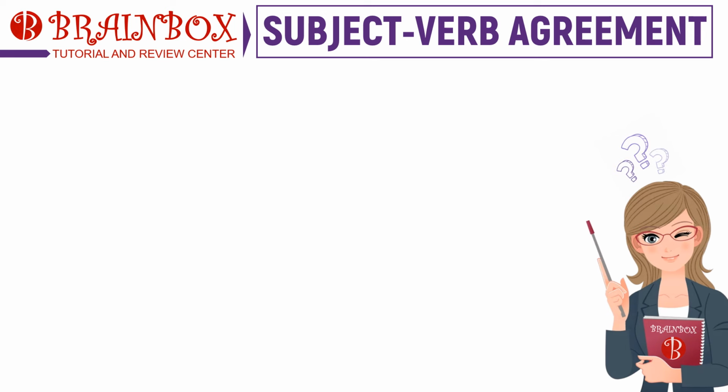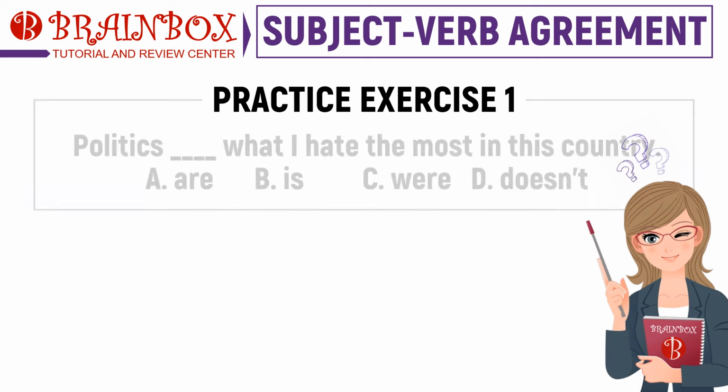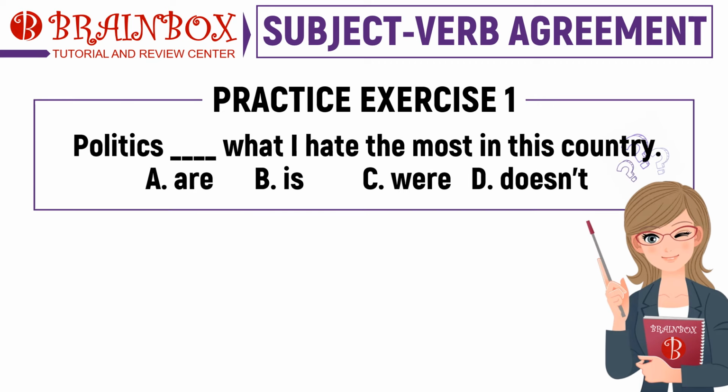Since we have thoroughly discussed the rules on subject-verb agreement, let us try to expound our knowledge by answering this practice set. You are given 15 seconds to answer each item. For item number 1: Politics, blank, what I hate the most in this country. A. R, B. Is, C. W, D. Doesn't.